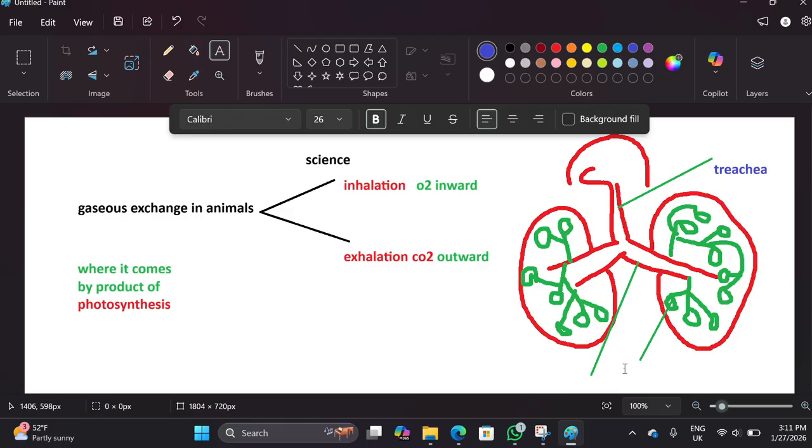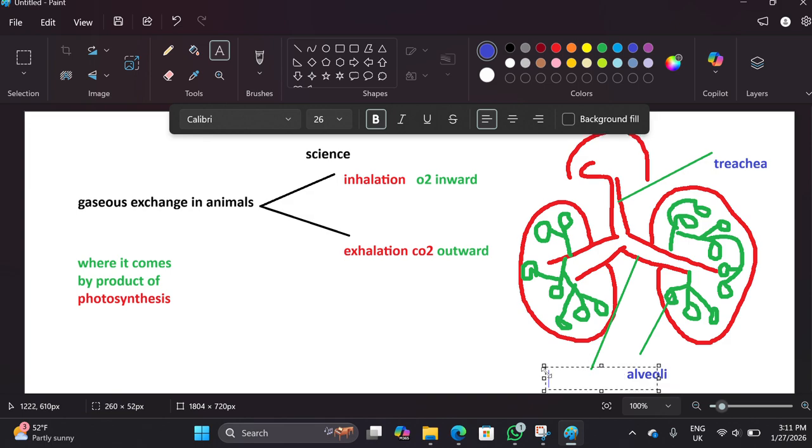Both terminologies are true. And this is the air sac, or you can say alveoli. Here we have bronchioles.